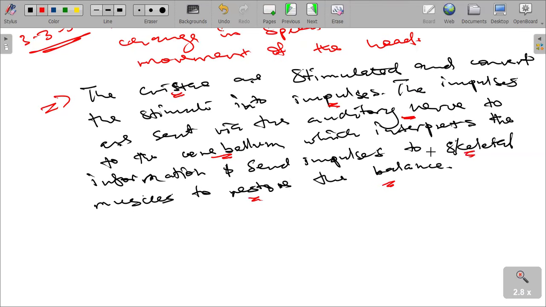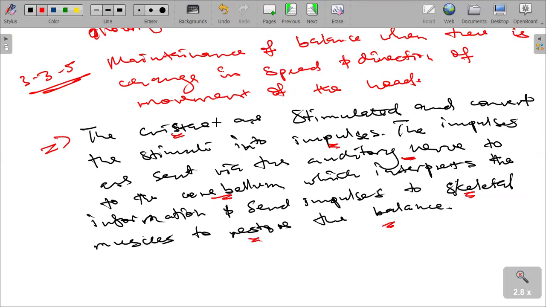Then it is done. So please take note of this, and then you will not miss anything when it comes to that question of maintenance of balance when there is change in speed and direction of the movement of the head, whatever way they ask you in that question. You will not miss anything there.